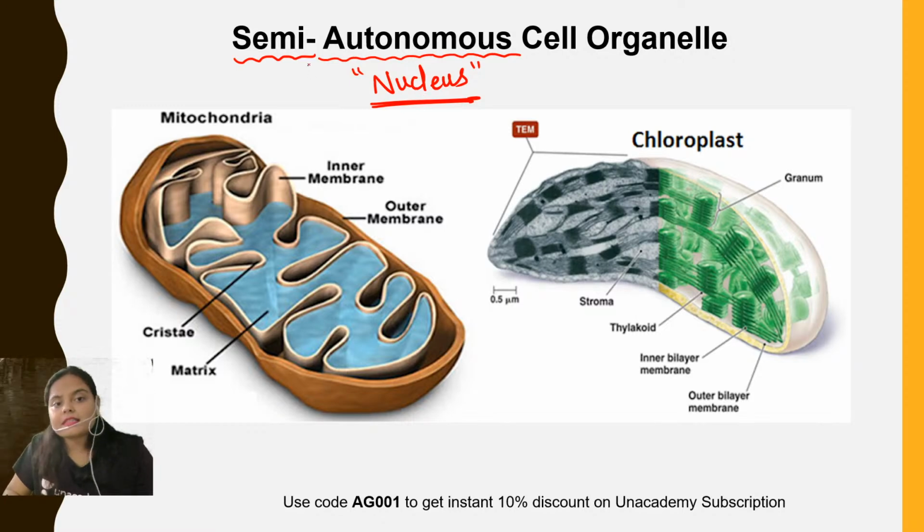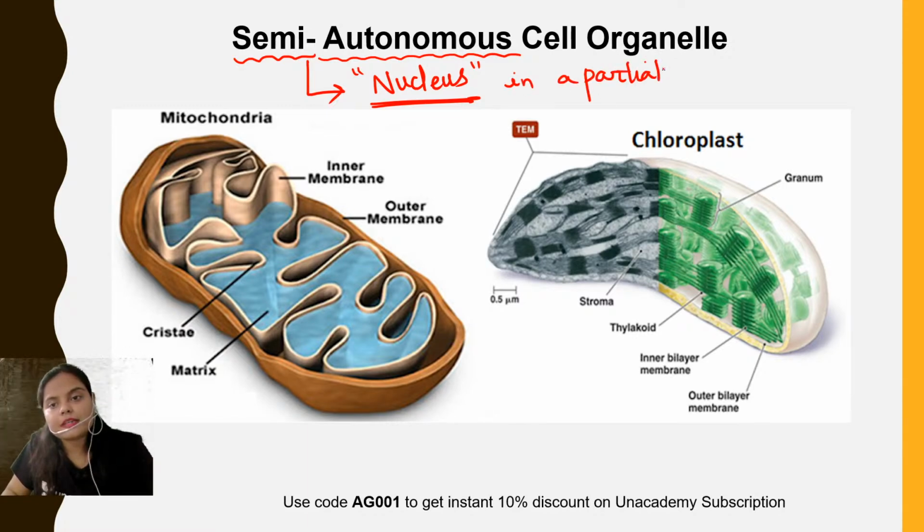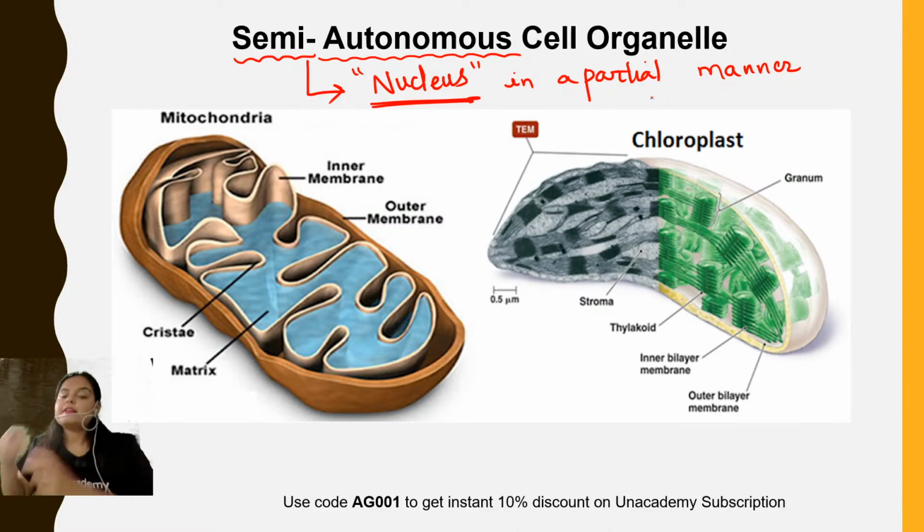What happens in these cases? In these cases, the nucleus does regulate their activity, but not in a complete manner. The nucleus regulates their activity in a partial manner. So, partially dependent. Therefore, I will say that these cell organelles are partially dependent upon the nucleus, and the rest of the function they are able to perform by themselves.